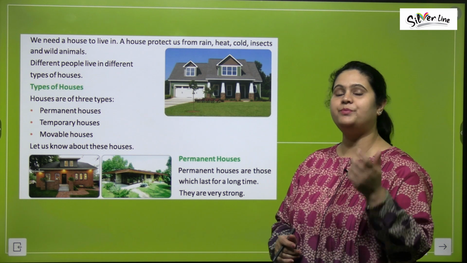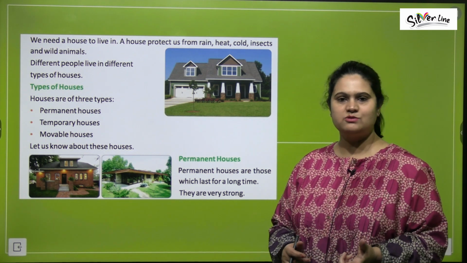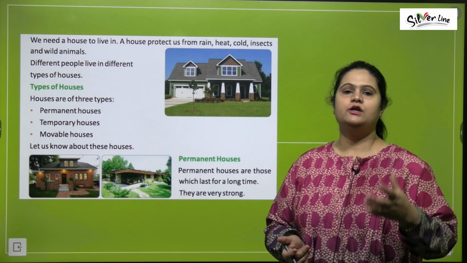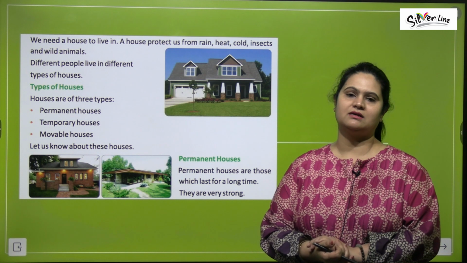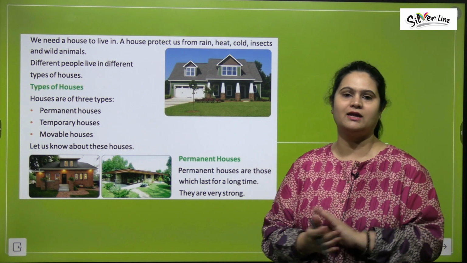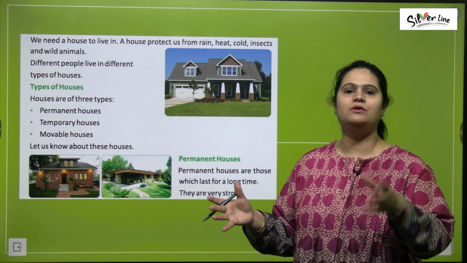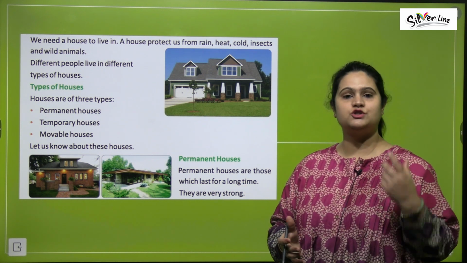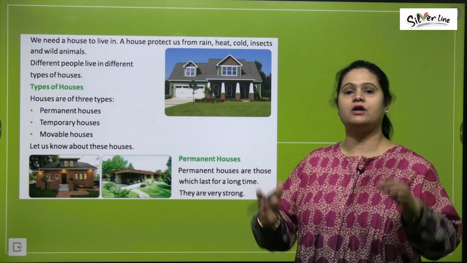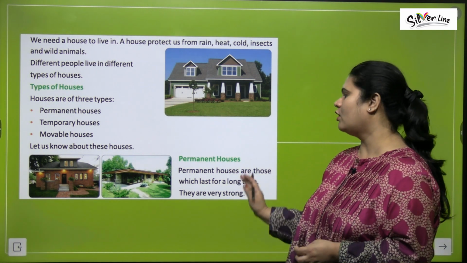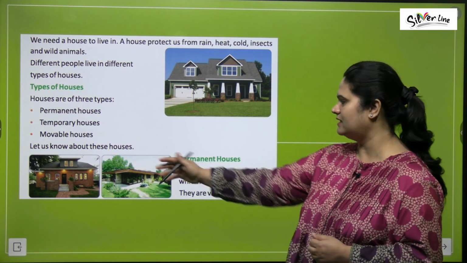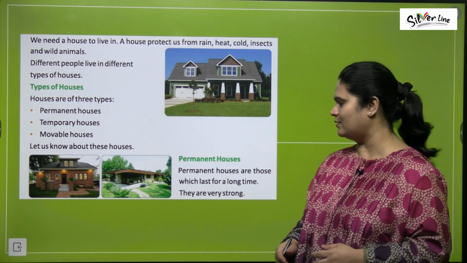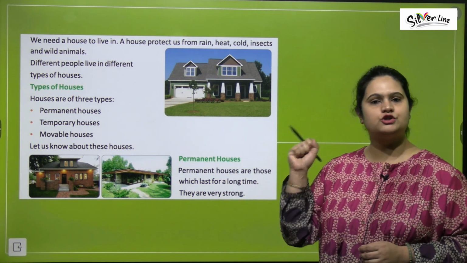So firstly we have permanent houses. कैसे type के house होते हैं ये? These are houses that last for a long time. ये लंबे time तक सही रहते हैं, strong रहते हैं. They do not break down easily. They are not destroyed easily. So such houses which are strong and stay for a very long time are called permanent houses. Okay, see, this is a bungalow. This is also another house. These are permanent houses. They are very strong, right?